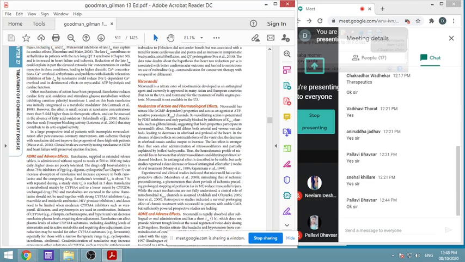Then another drug which is there is nicorandil. Nicorandil you have seen in hypertension also. It is a nitrate ester of nicotinamide. It was developed as an anti-anginal drug, and it acts on the potassium channels. It is a potassium channel opener. Okay, so it opens the potassium channel. You know, if the potassium channel is open, what will happen? Potassium will come out and the membrane will become more negative.